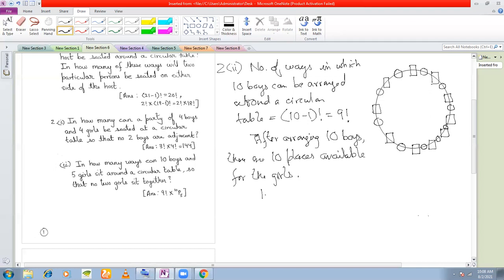So, how many girls are there? 5 girls. 5 girls can be arranged in 10 places. In how many ways? 10P5 ways, right? Hence, what is the number of ways in which no two girls sit together?